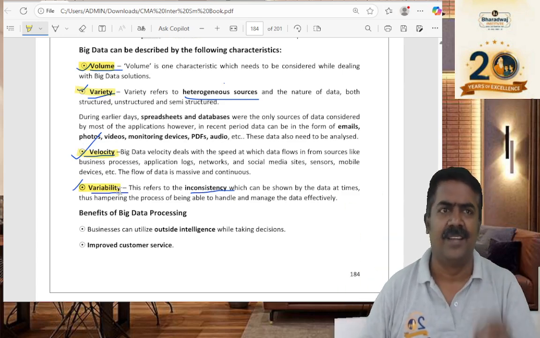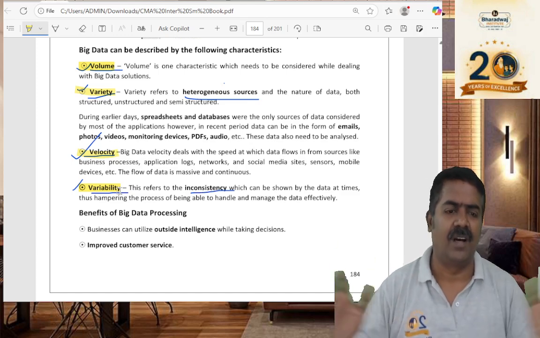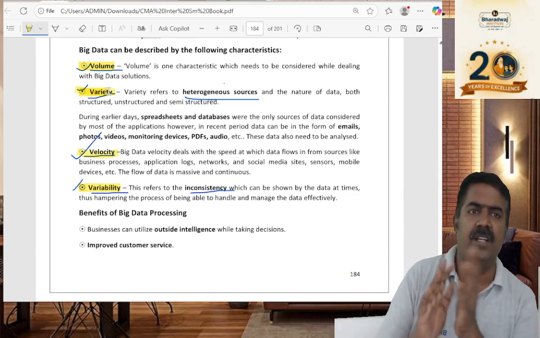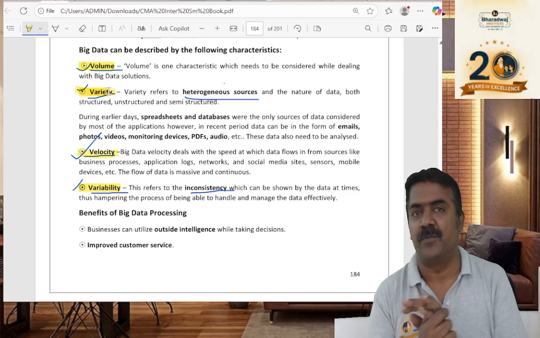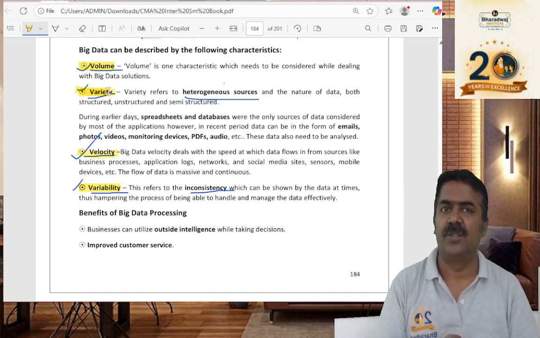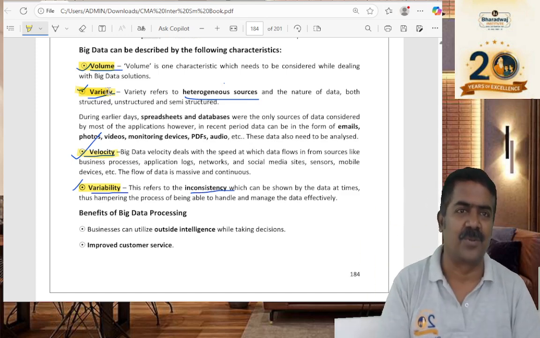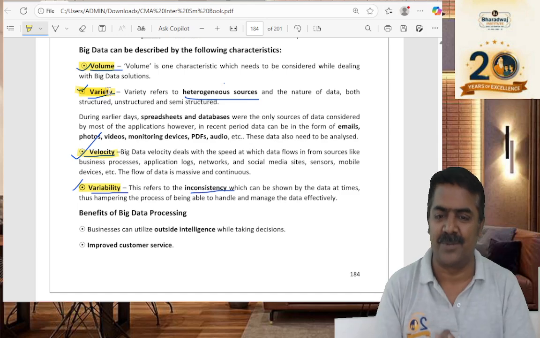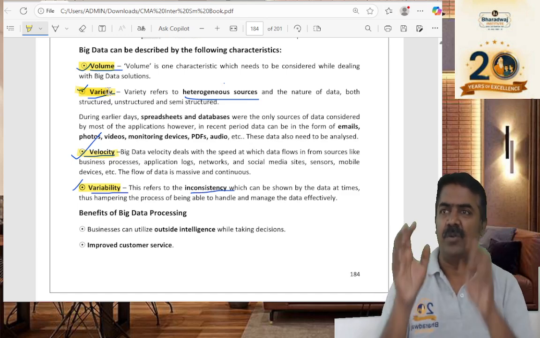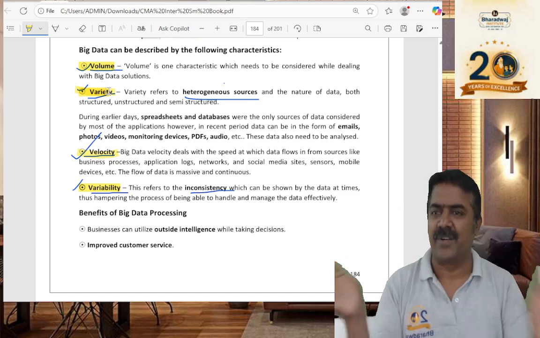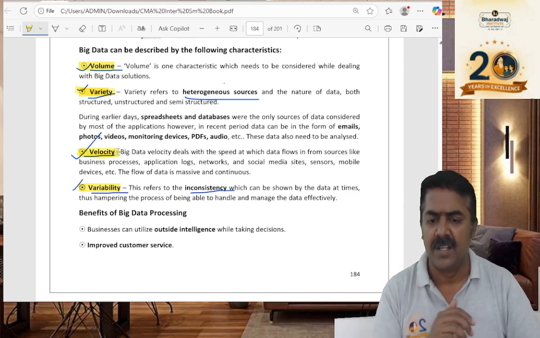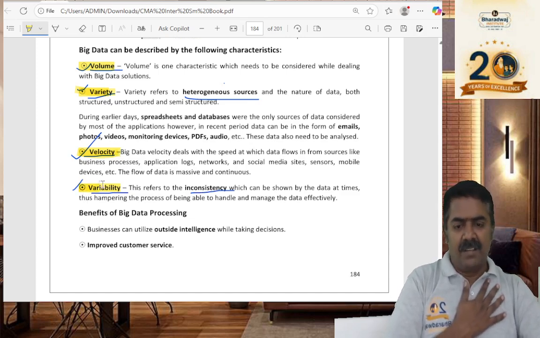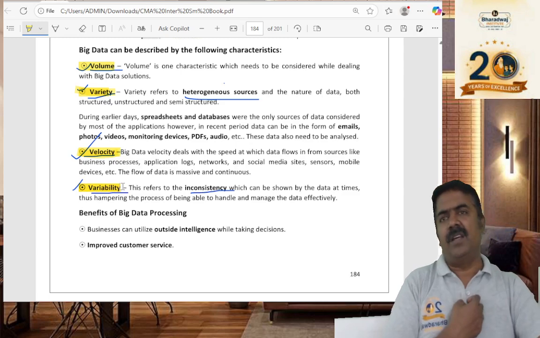You can explain that big data will have a large amount of data. Variety means big data will have different types of information which will not be uniform. Students data: school students data, college students data, CBSE, state board, science, arts, mixed up. That is variety. Variety means do we have only commerce students data? No. Different types of data will be there. Velocity means big data will not be stable, it will keep changing. Variability means this can be inconsistent.